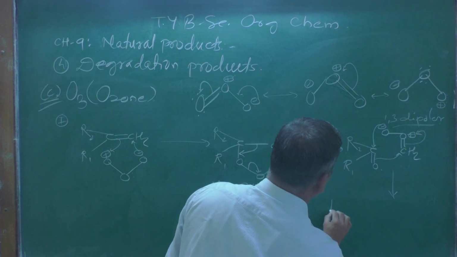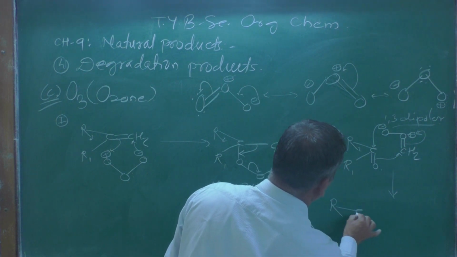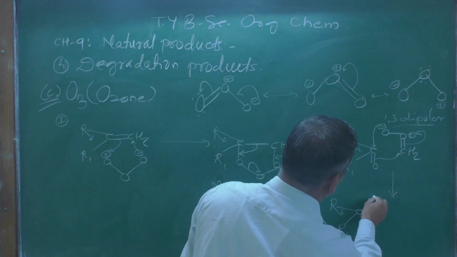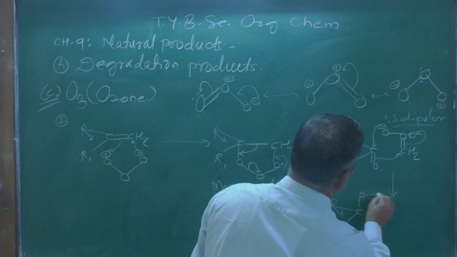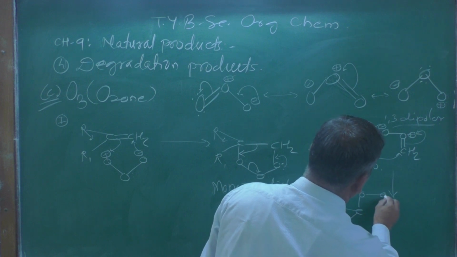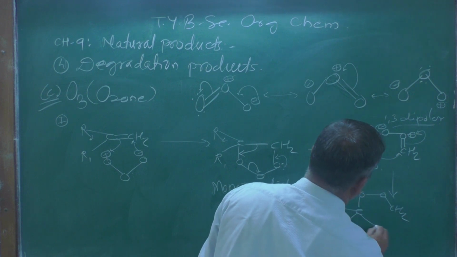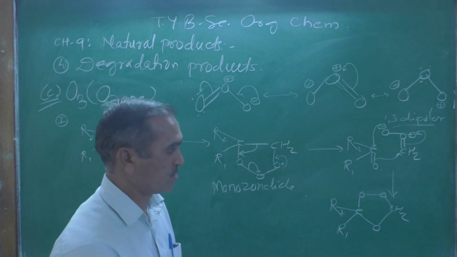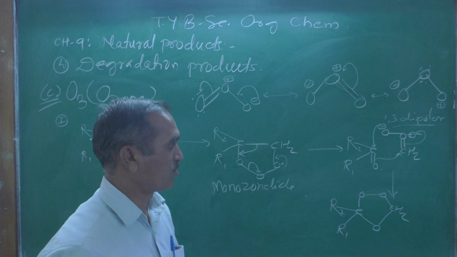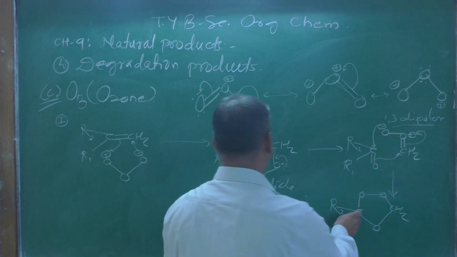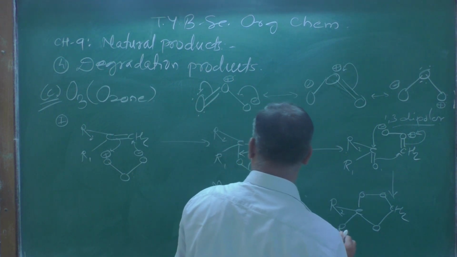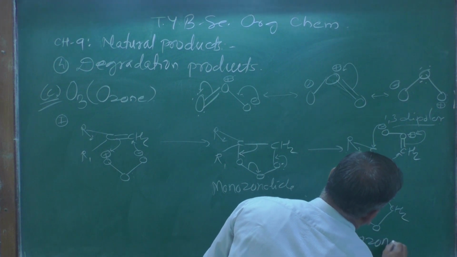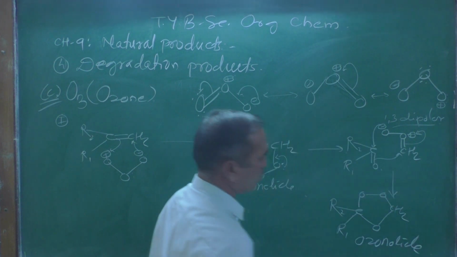Now let us see R, then C, R1, R2 once again, then two oxygens on one side, then CH2 and one oxygen atom like this, and whatever intermediate compound is formed is known as an ozonolide.